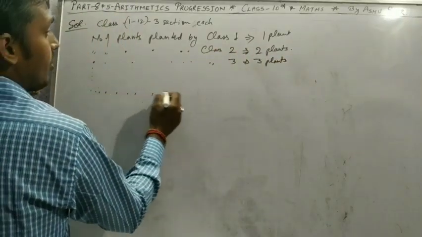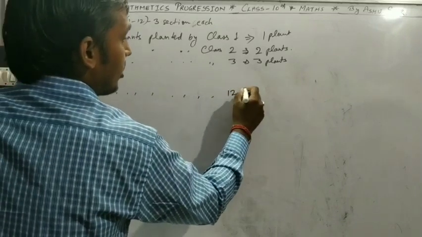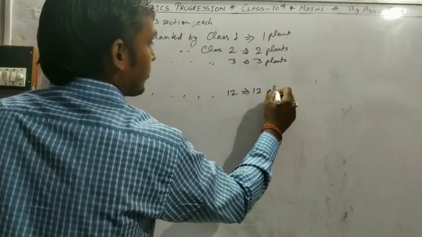The number of plants planted by class 12 is 12 plants.